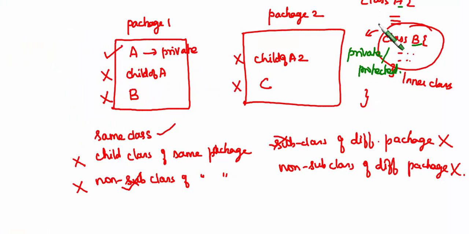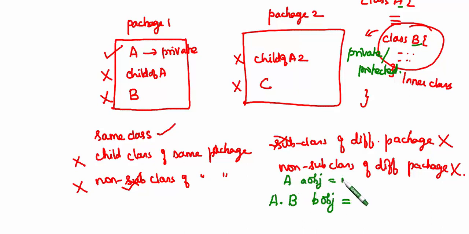Here I'll explain clearly. This is the outer class, so you have to give A dot B. You can create an object: B object equal to, for A you have created an object, right?